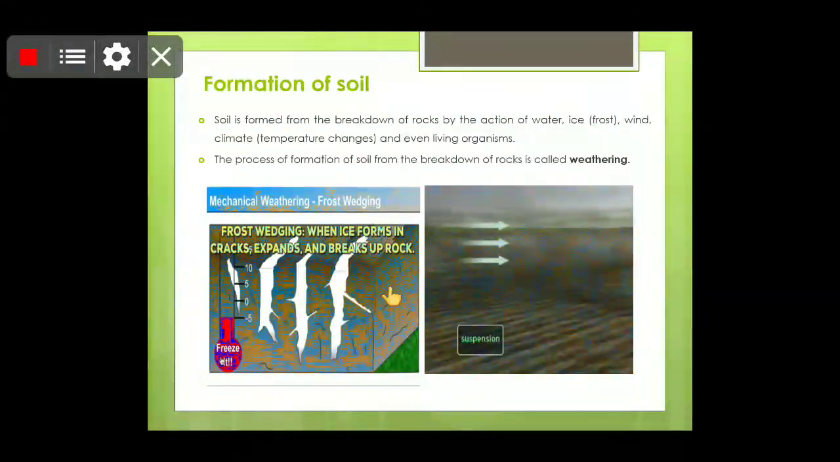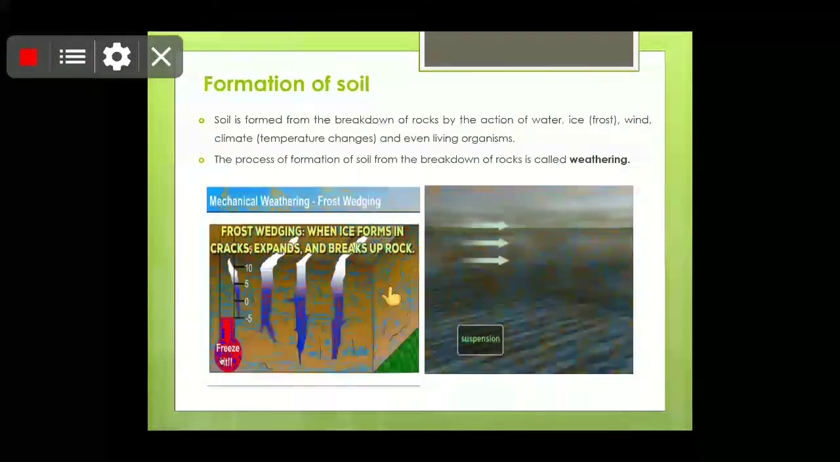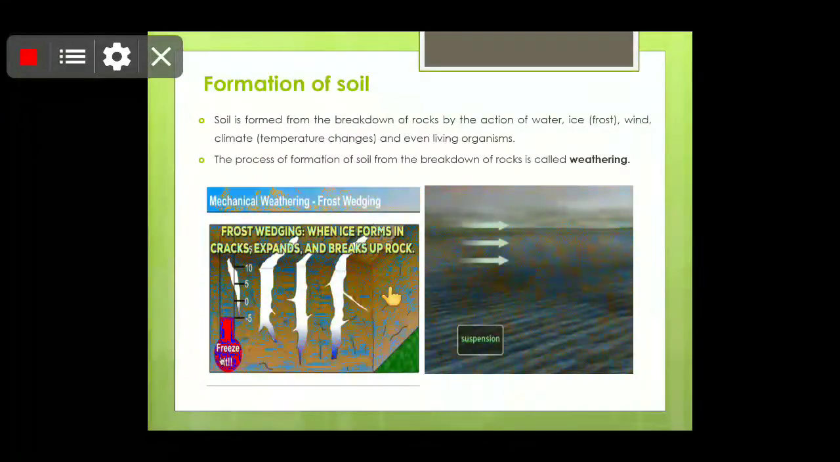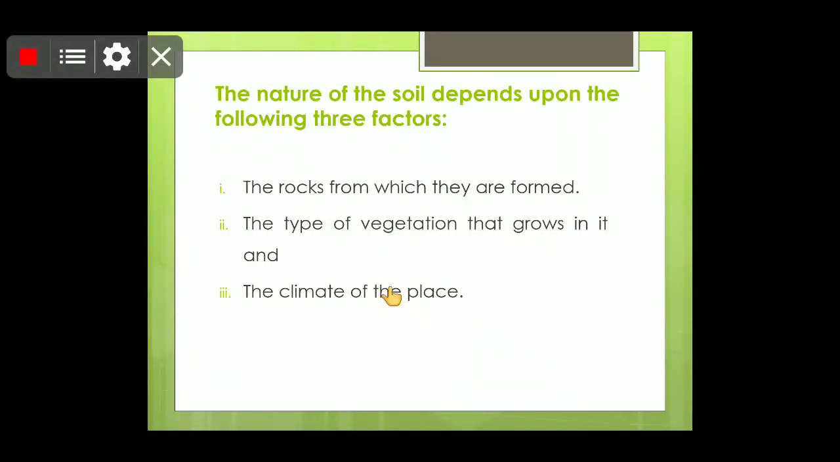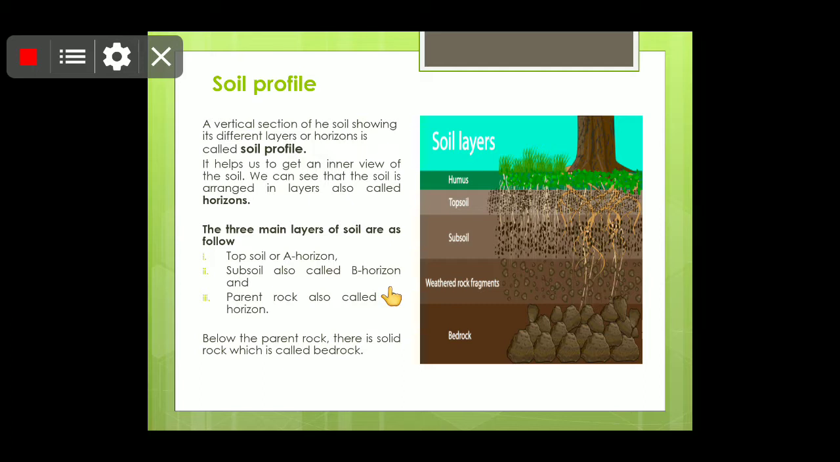So, children, this is all about the formation of soil. Now it should be clear to everyone how soil is formed. Now, children, we will talk about soil profile. Children, usually we see the surface of the soil. If we look at the sides of a ditch, children, we can see the profile, meaning the different layers present in the soil.